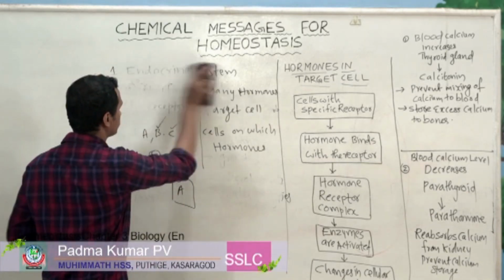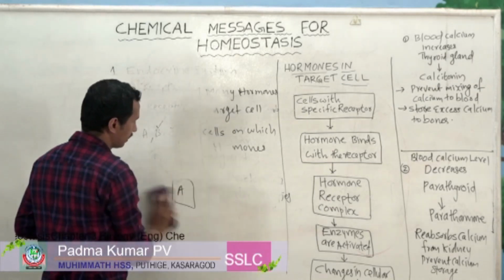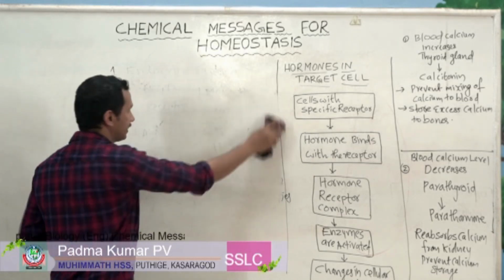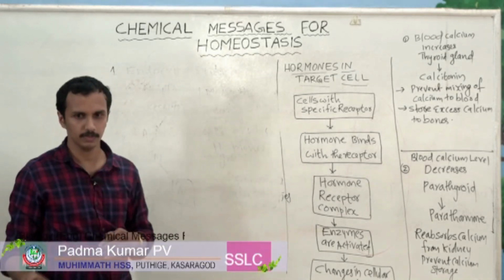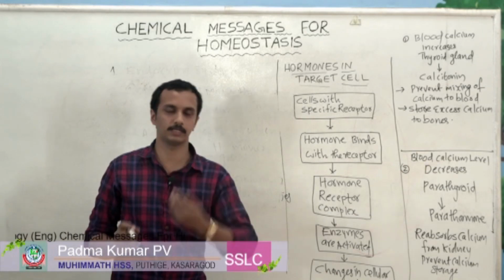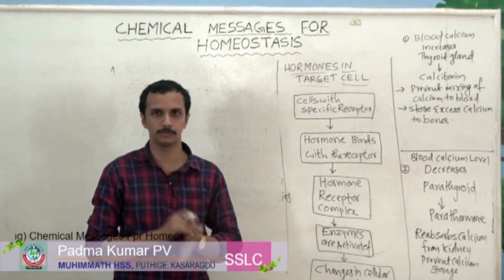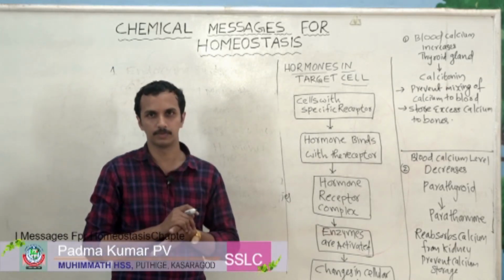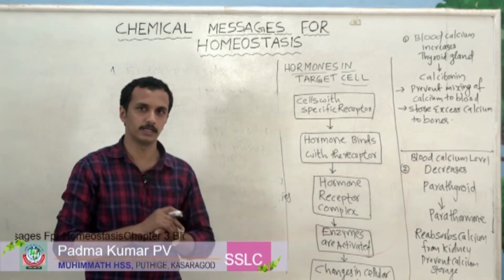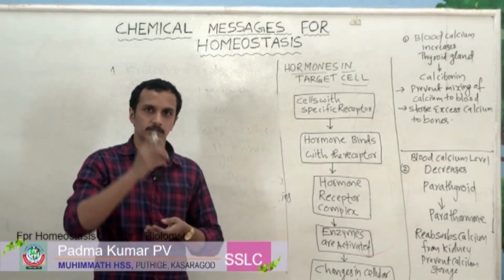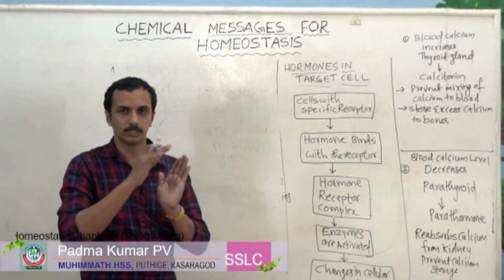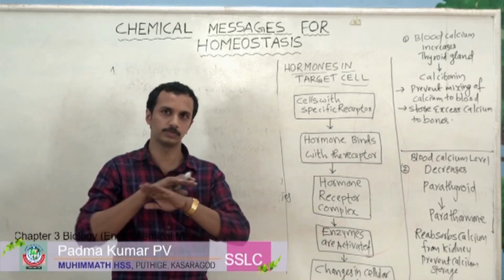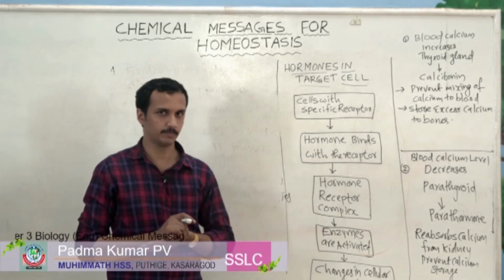Have you understood what endocrine glands are? These are ductless glands that produce hormones. Why are they called ductless glands? Because there is no storage sac and no transport system. They release their hormones directly into the blood, and the blood transports these substances to various parts of our body.